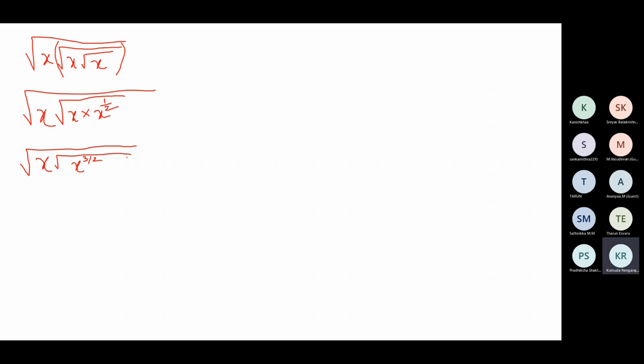Now I'm going to get rid of this square root. So now square root of x into x to the power 3 by 2 as it is. And this square root becomes the whole power 1 by 2.